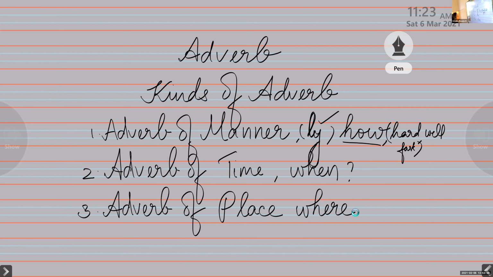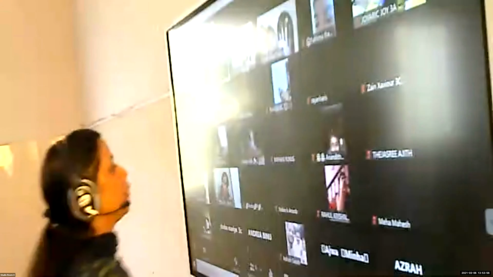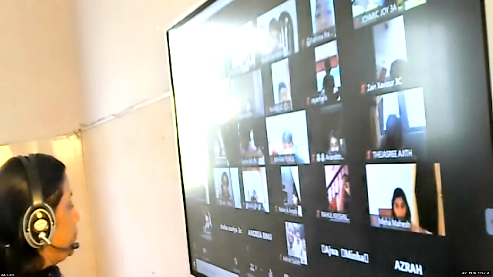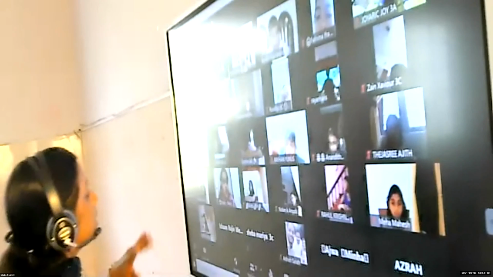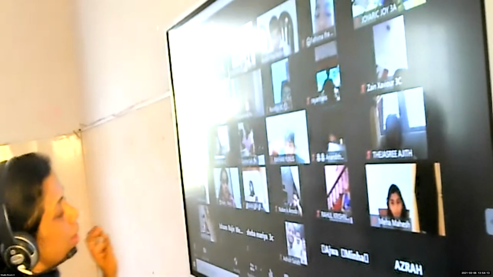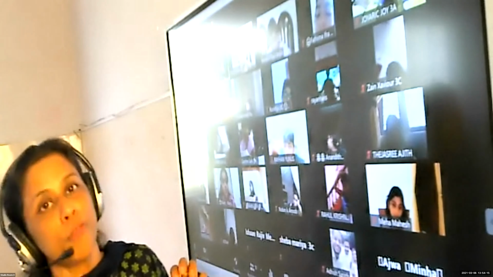Adverb of manner answers the question how, adverb of time answers the question when, and adverb of place answers the question where. Some adverbs of place are quite easy to remember. All of you please do remember this: here, there, inside, outside, upstairs, downstairs, somewhere, everywhere. These are some common examples of adverbs of place.